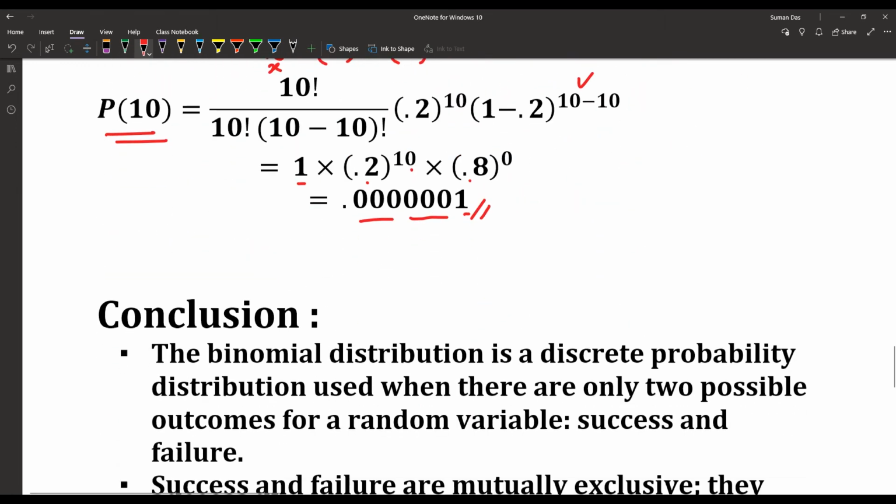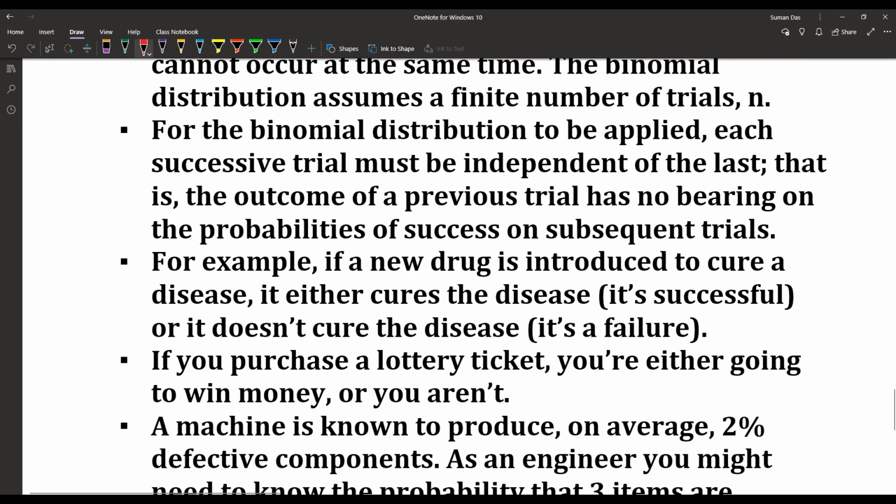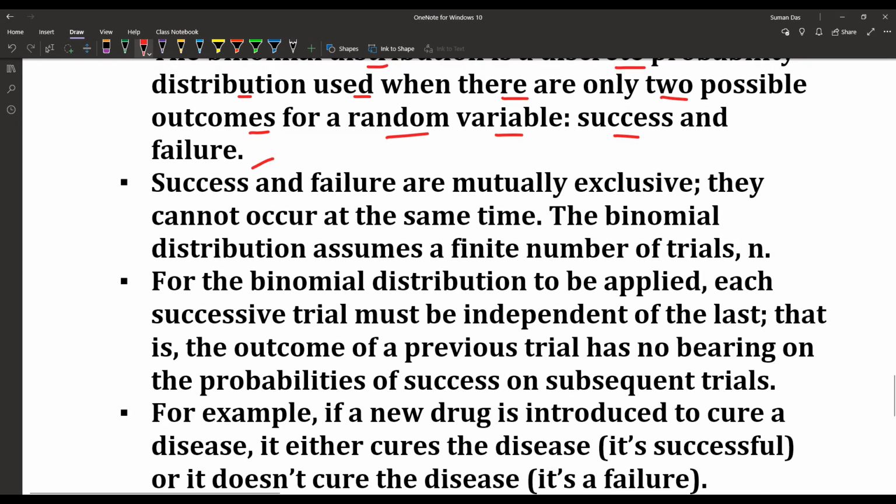Next, the conclusion part of the binomial distribution. The binomial distribution is a discrete probability distribution used when there are only two possible outcomes for a random variable, that is success and failure, and the success and failure are mutually exclusive. They cannot occur at the same time.